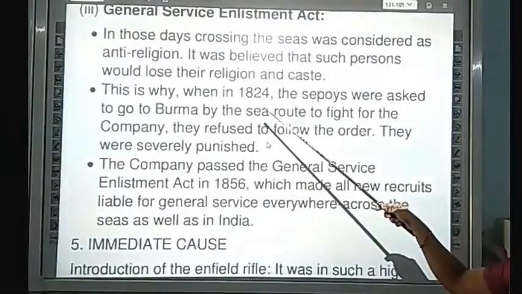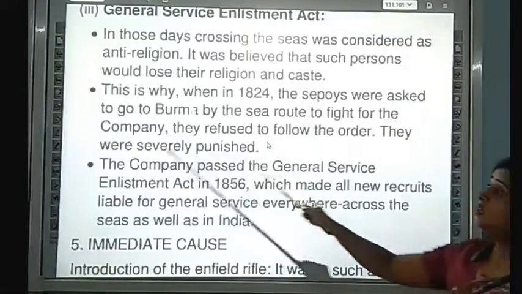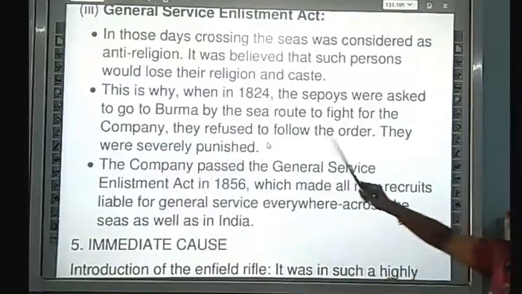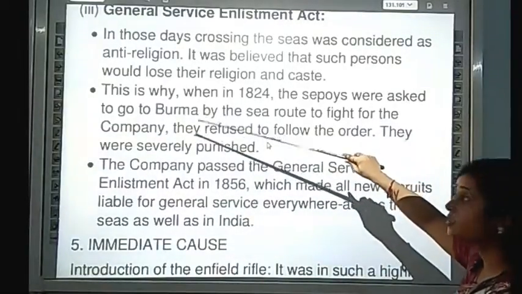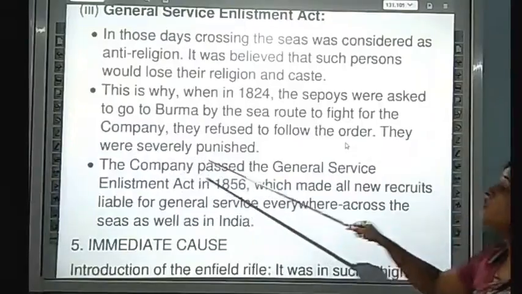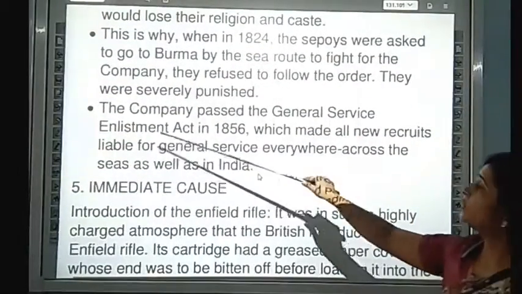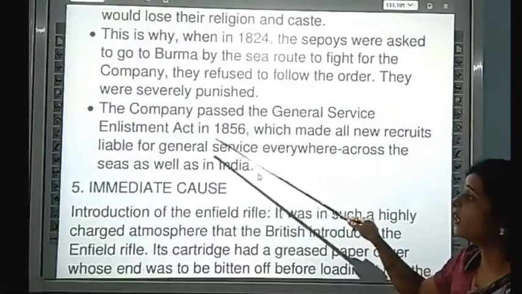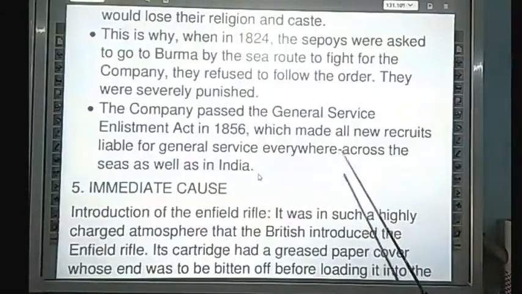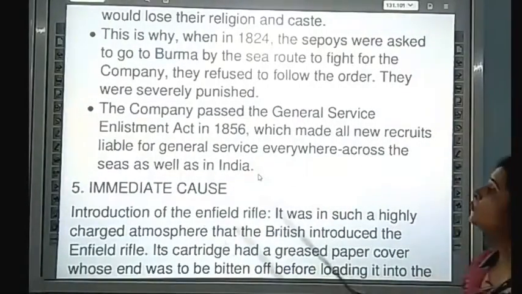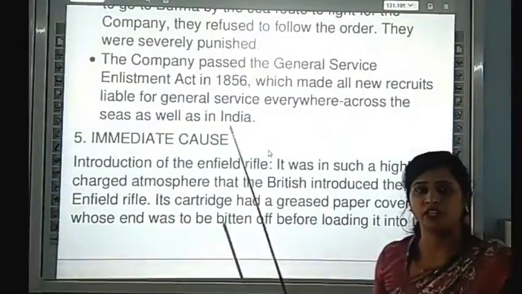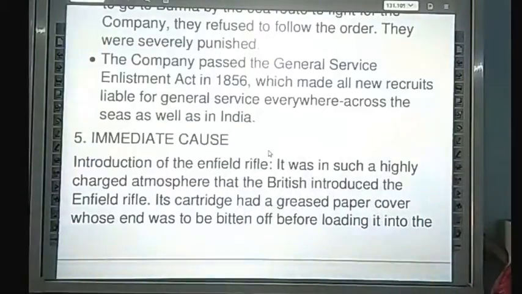This is why, when 1824 came, in 1824 the sepoys were asked to go to Burma by the sea route to fight for the company. जब उनको sepoys को बोला गया जाने के लिए using the sea route, they refused to follow the order. They were severely punished, और उनको बुरी तरह से punishment मिली. The company passed the General Service Enlistment Act. After that, the company passed an act in 1856, जिसमें all the new recruitment चालू कर दी उन्होंने. General service meant that everywhere across the sea, they could go and fight for the company.